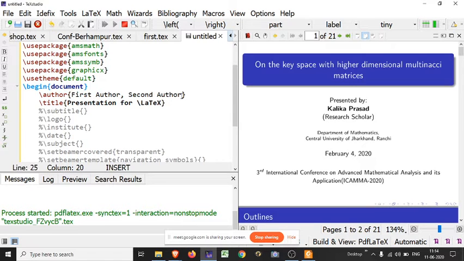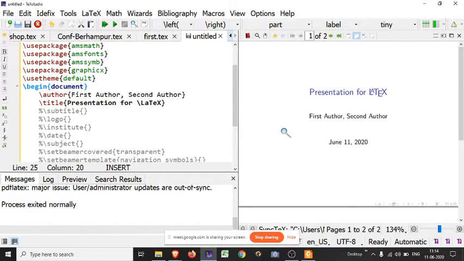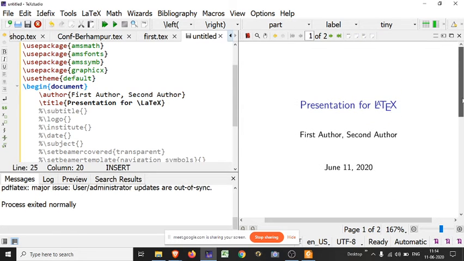Wait a moment. Munesh, it is clearly visible? Yes. Okay, clearly visible.